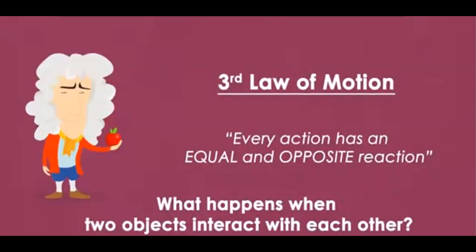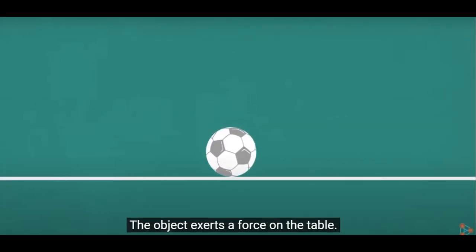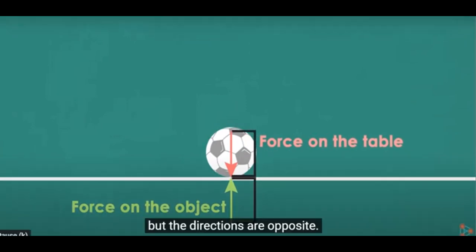What happens when you place an object on the table? The object exerts a force on the table and the table exerts an upward force on the object. There are two forces that result from this interaction: a force on the table and a force on the object. The magnitudes of the two forces are the same, but the directions are opposite.